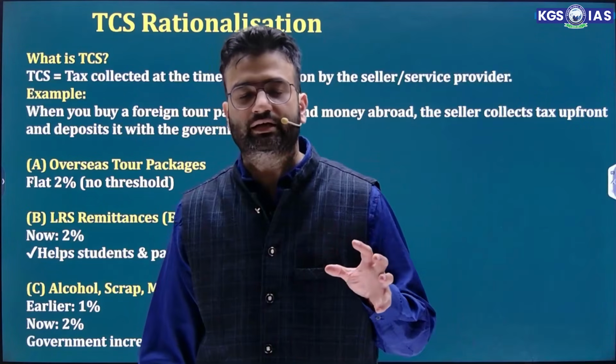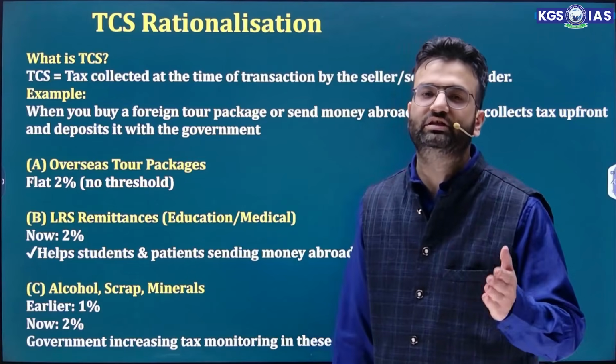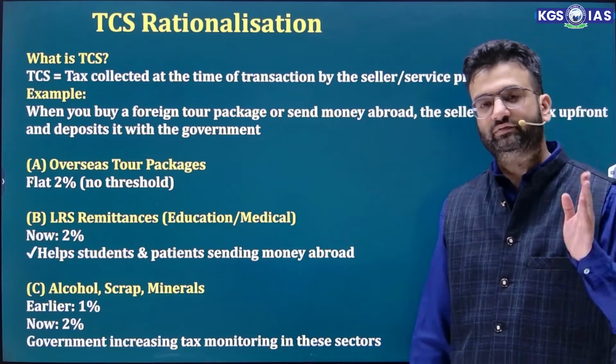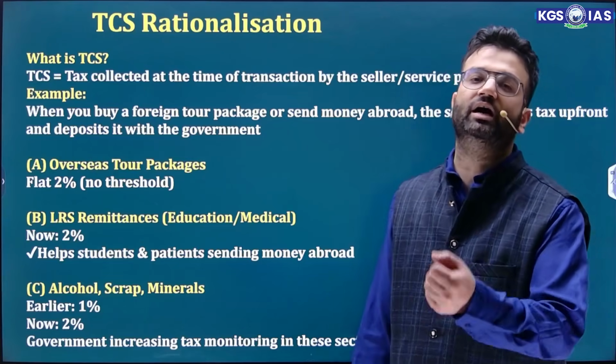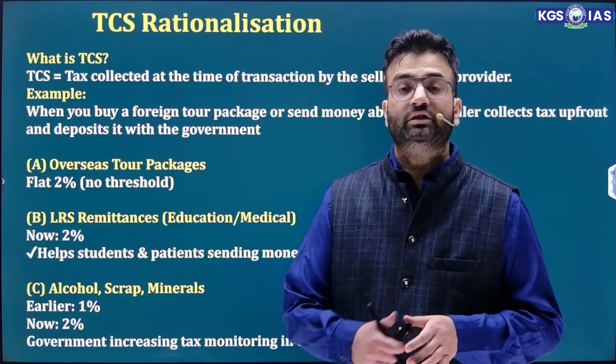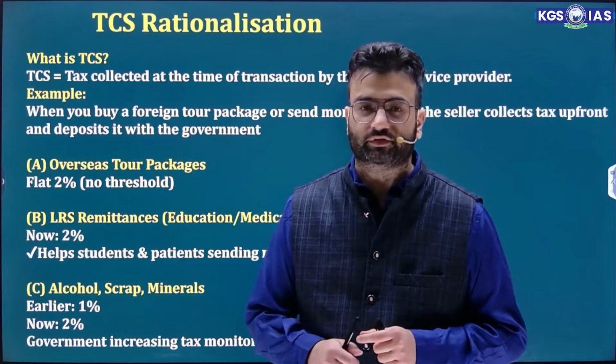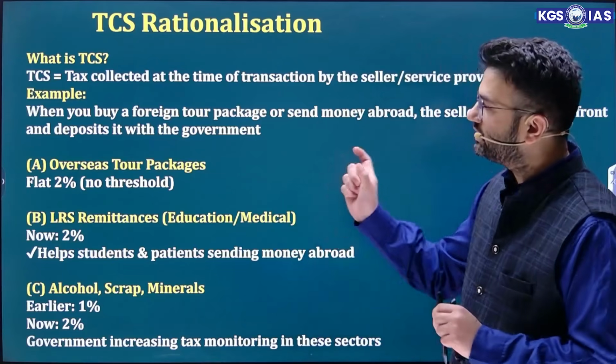TCS is collected at the time when the transaction is made between the seller and buyer. If the seller is selling some goods to the buyer, in that case the buyer will collect TCS from the seller. The objective is to reduce tax evasion. Now in this case, what are the changes?